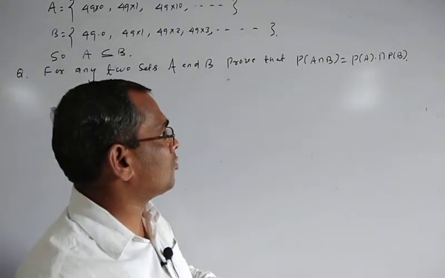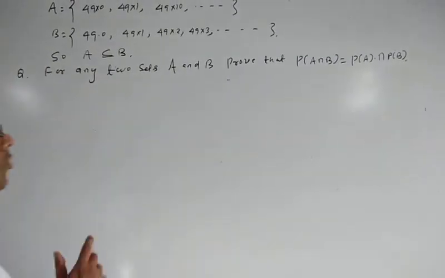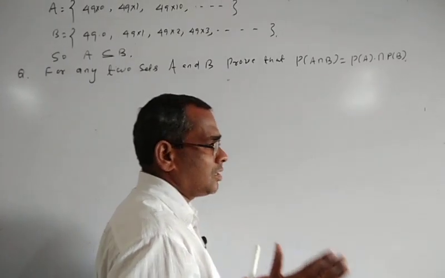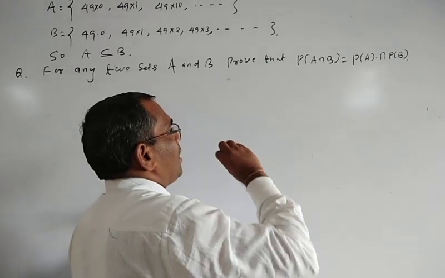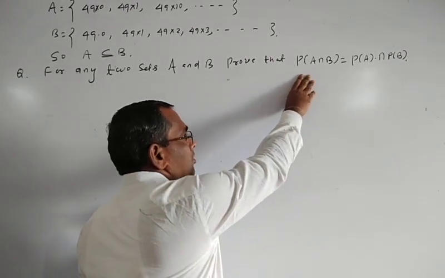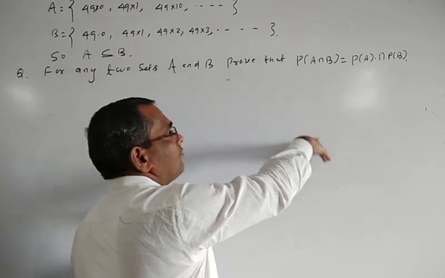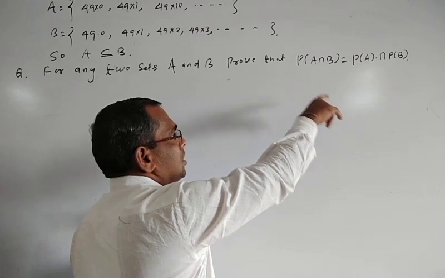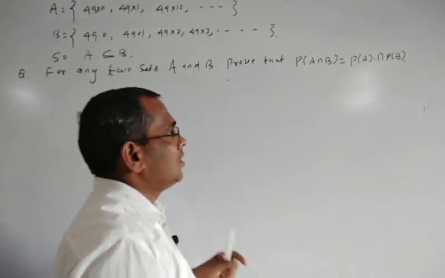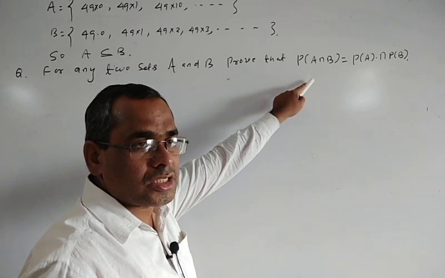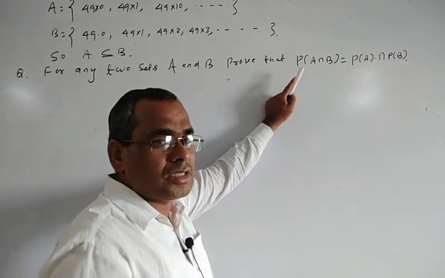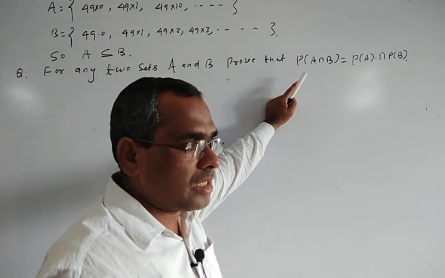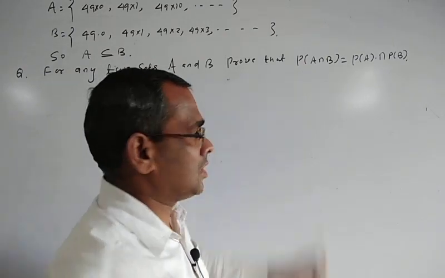Okay. First we prove P of A intersection B is the subset of P of A intersection P of B. So first we take any element of the power set P of A intersection B. If that element is present in the second set, then naturally we say this one is a subset of the second set. Since P of A intersection B is a power set, each element of the power set is a set, and that set must be a subset of the given set.